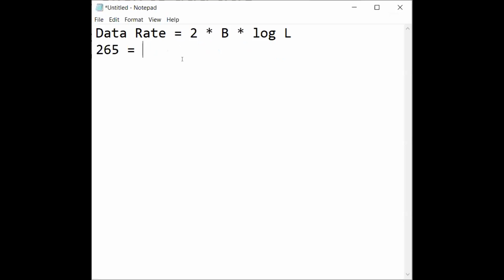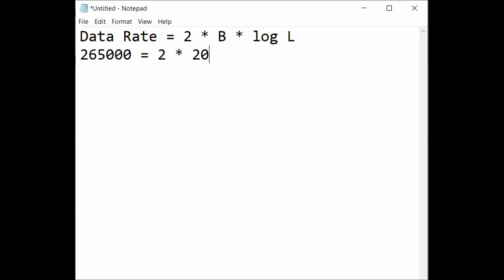Yes, sir. Okay. So we have been given the data rate, that is 265 kbps. If we convert 265 kbps into bits, then it is 265,000 bits per second. We have been given the bandwidth, that is 20 kilohertz, so we also need to convert this into hertz, so 20,000, into the formula, it is log L. We need to find out the number of levels.